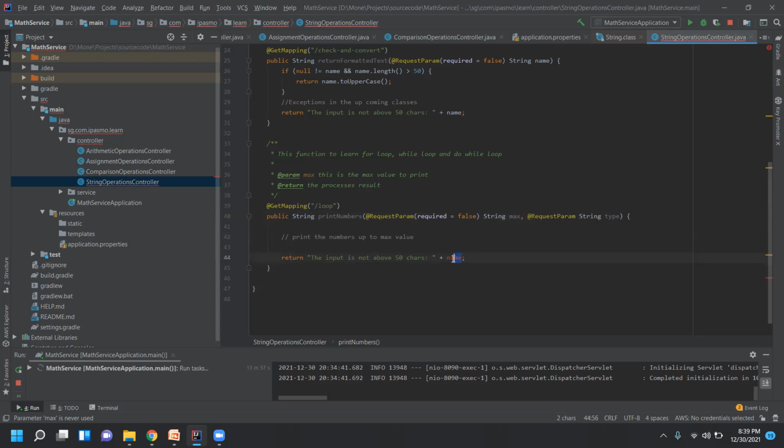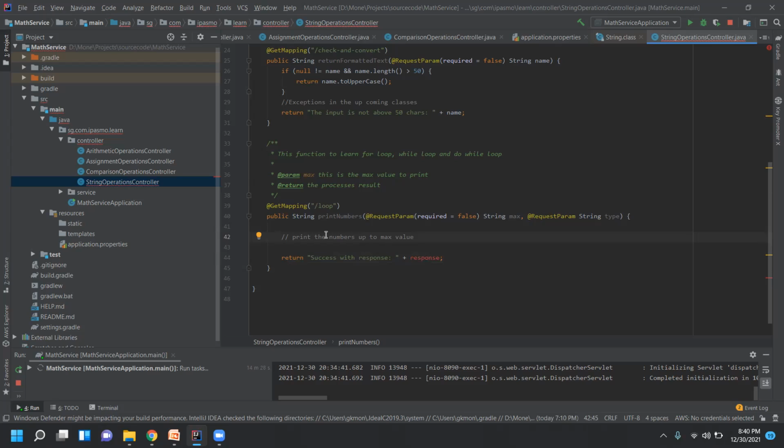For this part we can use the for loop, so I'll just mention success. So return success with response. I'll add the response also. So this is the response. Response is not declared in IntelliJ.